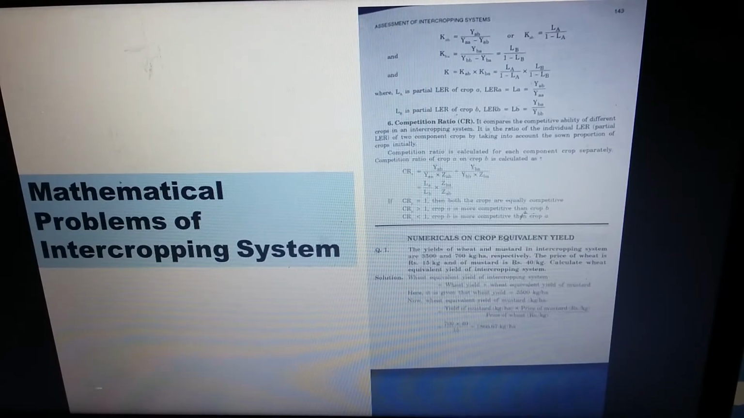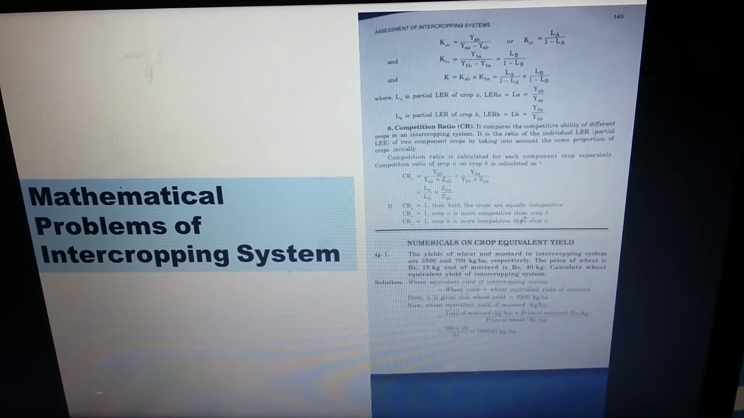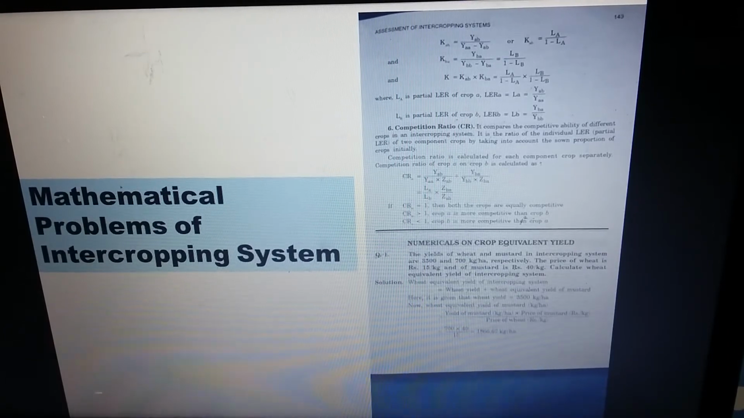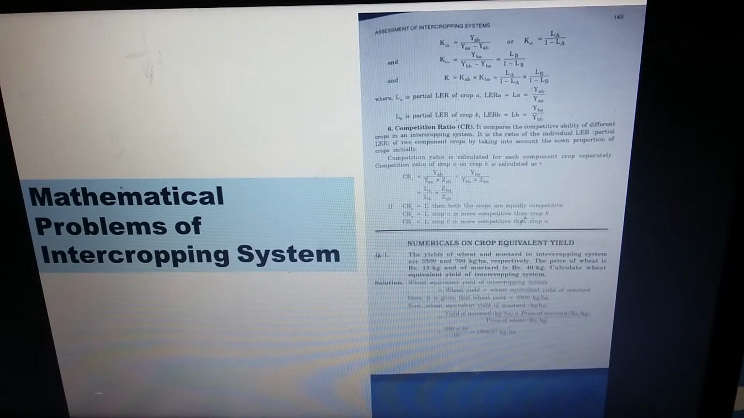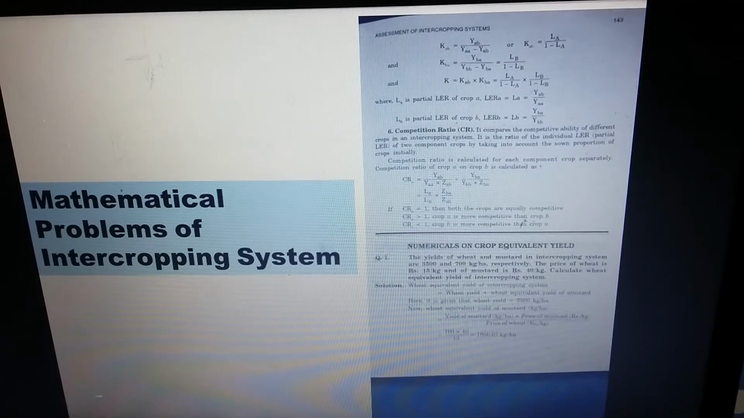So for calculating the wheat equivalent yield of any intercropping system, we need to add the wheat yield plus the wheat equivalent yield of mustard. For calculating the wheat equivalent yield of mustard, we calculate it this way: yield of mustard into the price of mustard divided by the price of wheat. That means how much wheat you can buy after selling the whole amount of mustard. So this is the main theory. From the question, the wheat yield is 3500 kg per hectare. So put all these values in the formula.